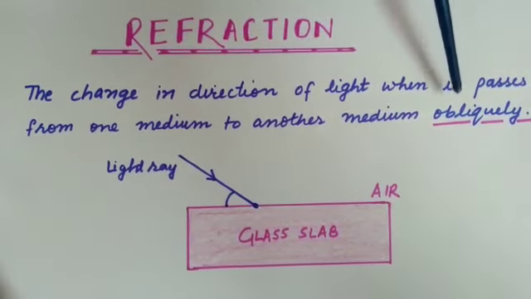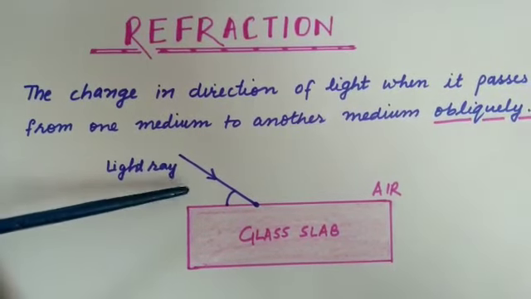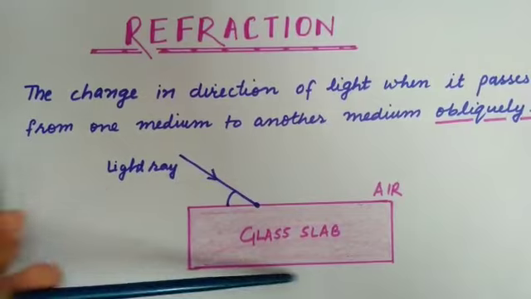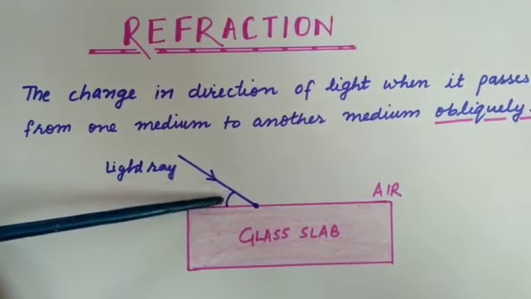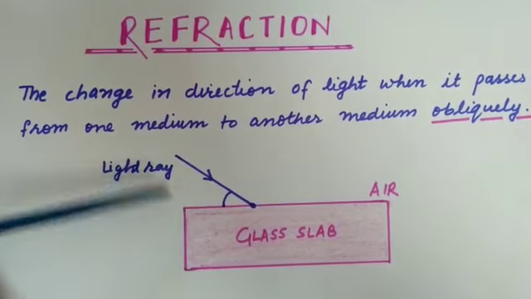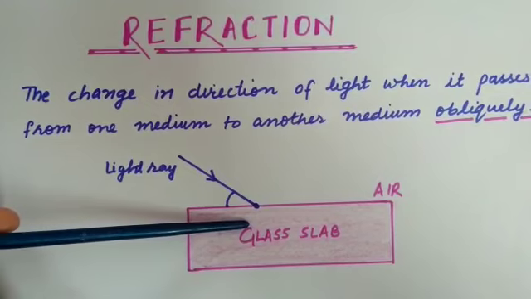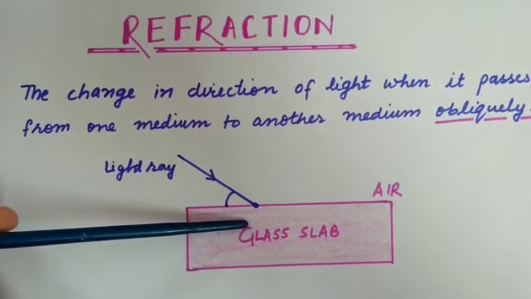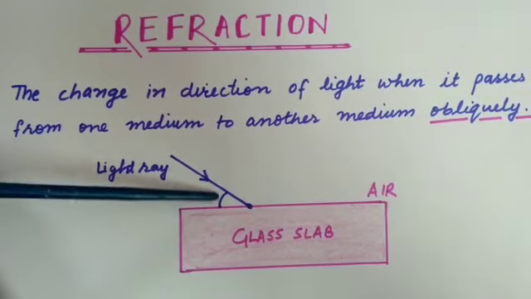So here is a word: obliquely. Obliquely means that the light ray is incident on another transparent medium, like a glass slab, at a particular angle. The light ray is neither perpendicular to the glass slab surface nor parallel, but it is incident at a particular angle.